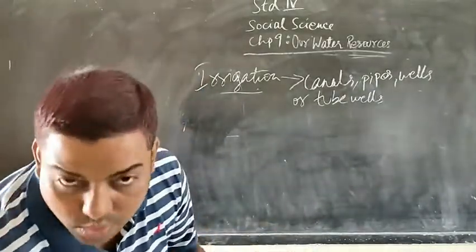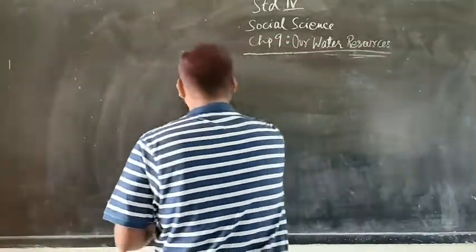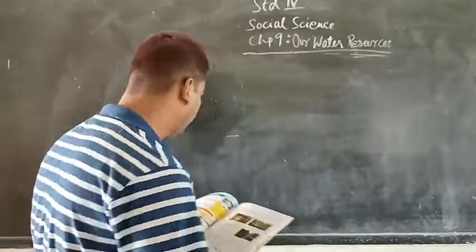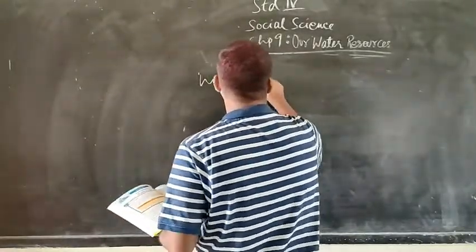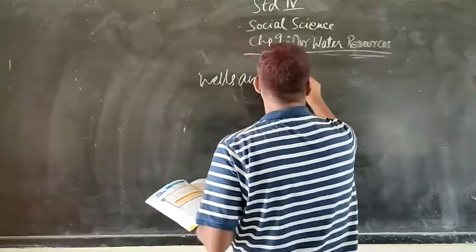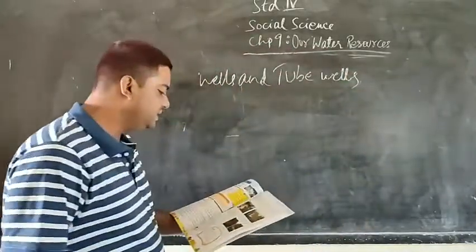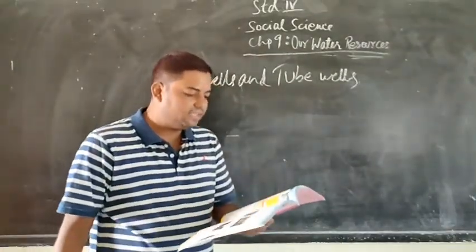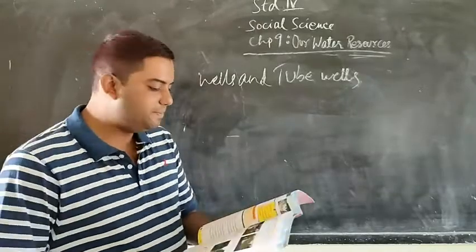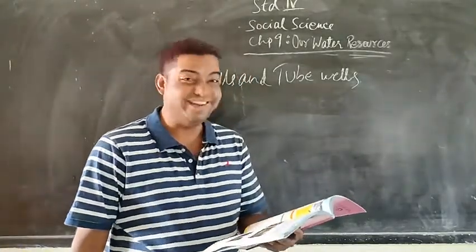Now let's come to wells and tube wells. In villages, wells are dug to bring groundwater to the surface. In case the water level is too deep, then a deeper hole is dug and water is brought to the surface using an electric pump.